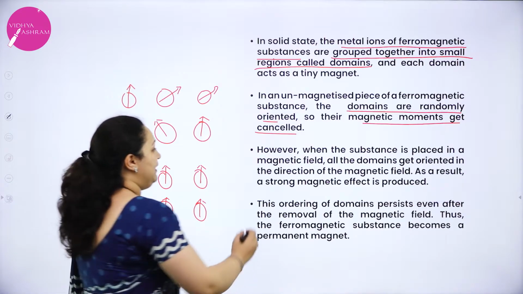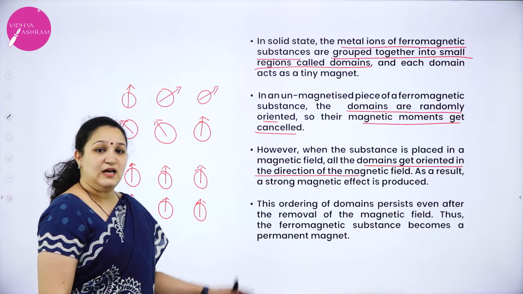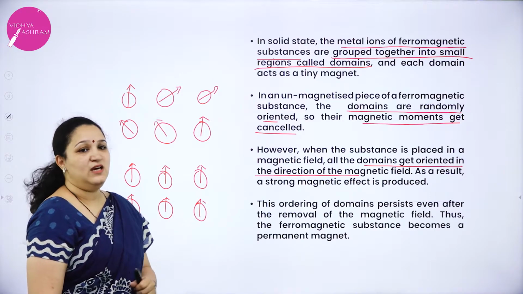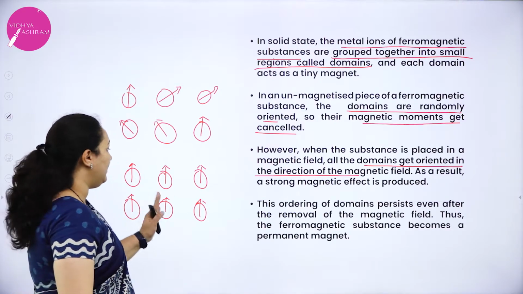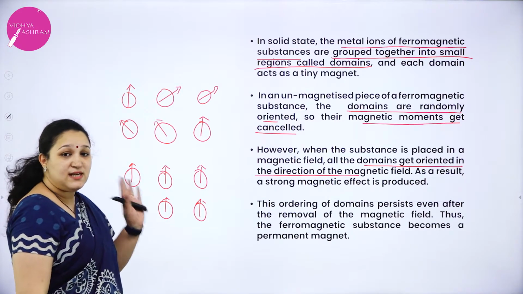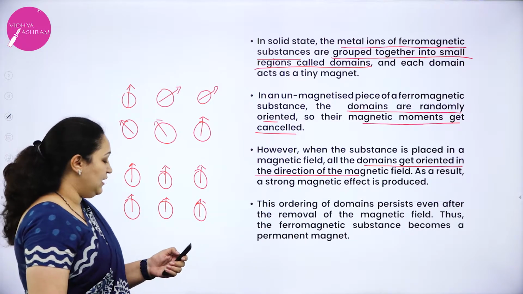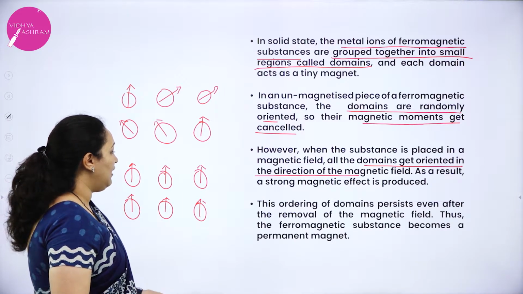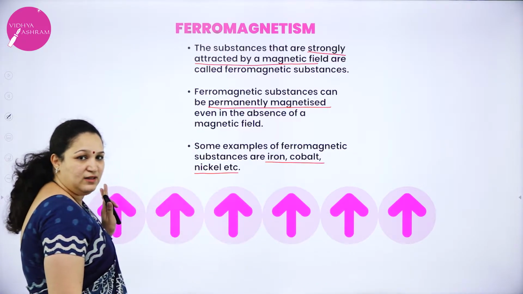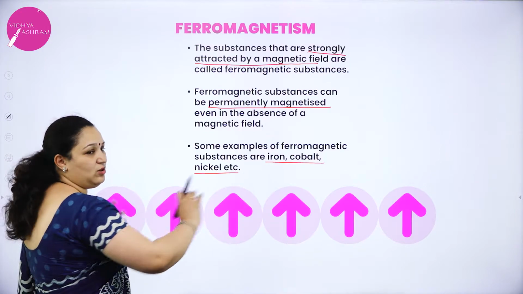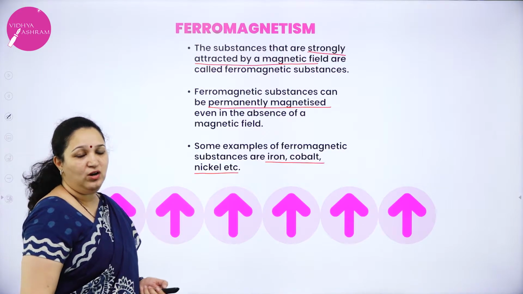Okay, they place in the domains get oriented in the direction of the magnetic field, resulting in forming a very strong magnet. Even when the magnetic field is removed, this orientation is not lost. Such substances, we call them ferromagnetic substances. You can see that's the reason I have shown here. See, the domains are all oriented in a single direction. They are all in the direction of the applied magnetic field. Okay, that's why they act as a very strong magnet.